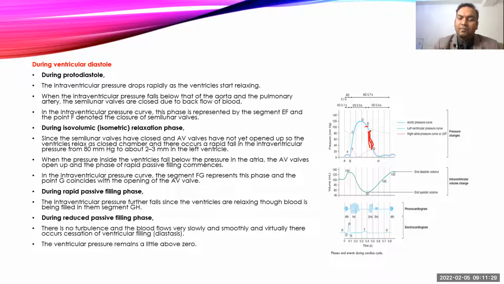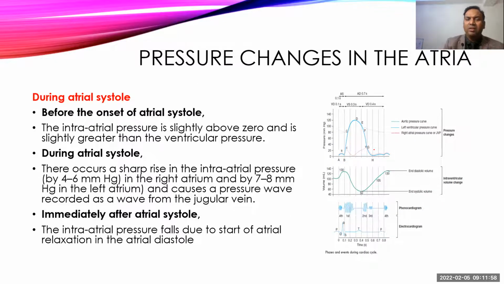And after that, at the end of the rapid filling phase, atrial pressure and ventricular pressure are almost the same, with atrial pressure a little bit more than the ventricular pressure, and pressure will remain just a little above 0, and there is a slow filling phase going on. That is called the reduced filling phase, also called the passive filling phase. That phase is also called diastasis. During this phase, the ventricular pressure is just above 0.